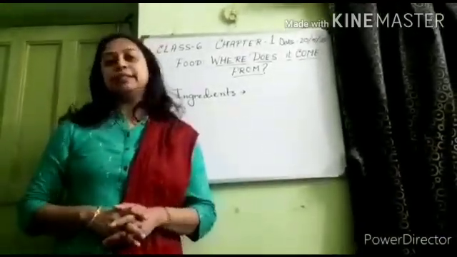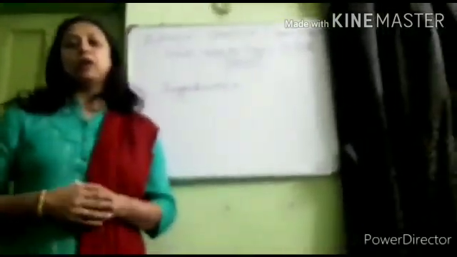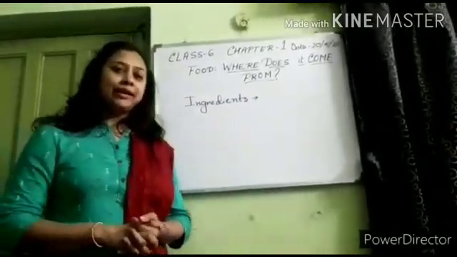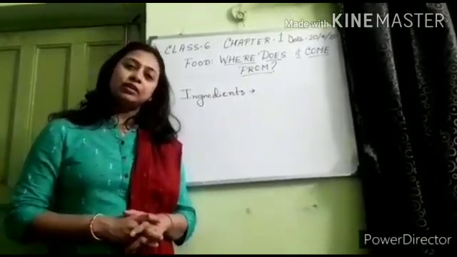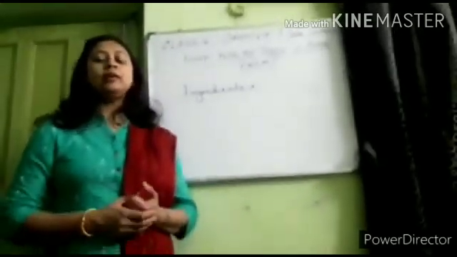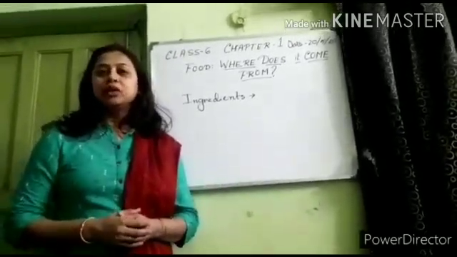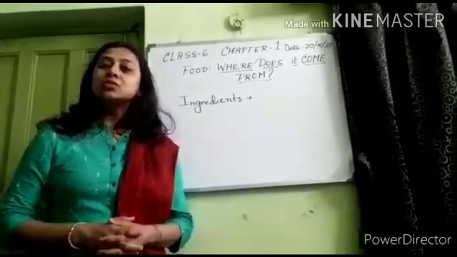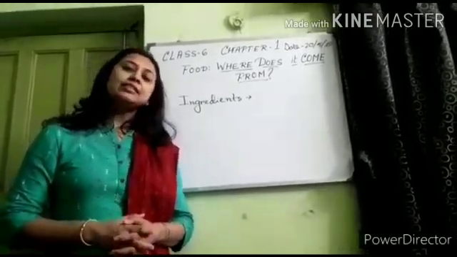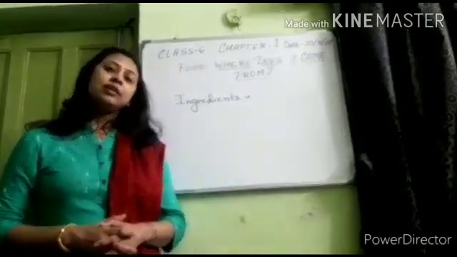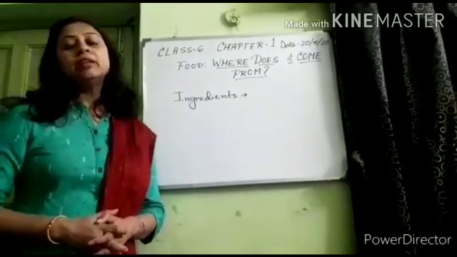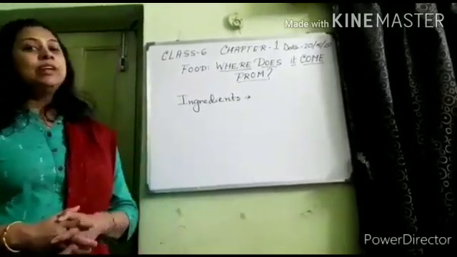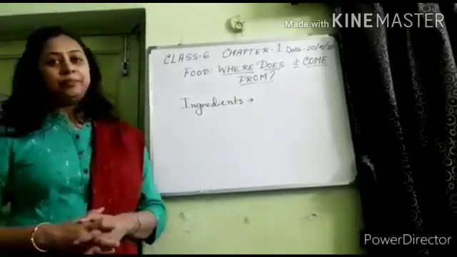Now I am giving you another example. To prepare pea pulao, you need peas, rice, different types of spices, ghee or oil and water. These all are ingredients to prepare pea pulao. For kheer, you need sugar, milk, rice and dry fruits. These all are ingredients to prepare kheer. So I think now your doubt is clear about the meaning of the term ingredients.